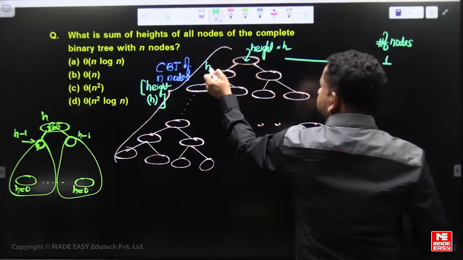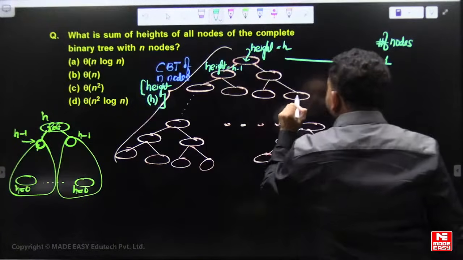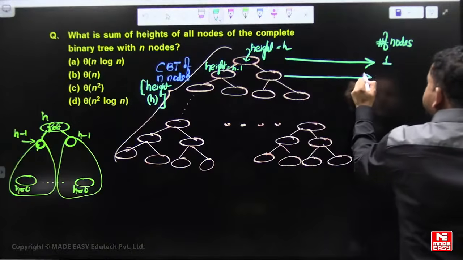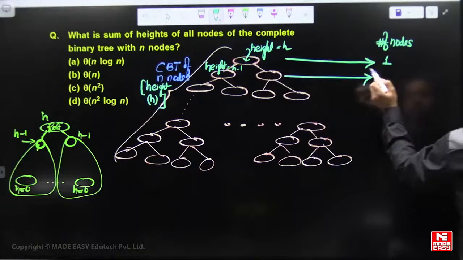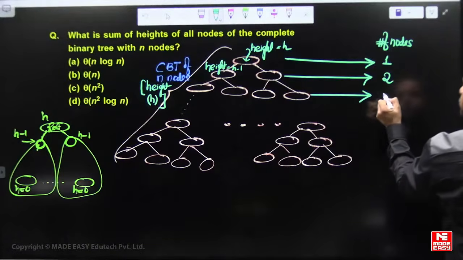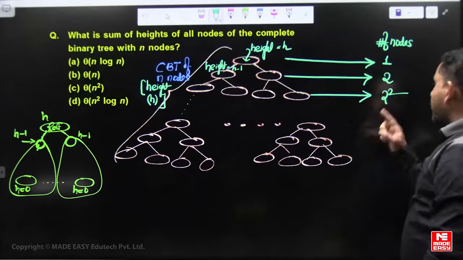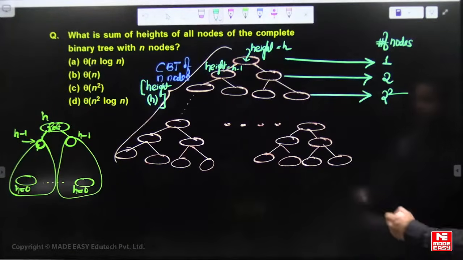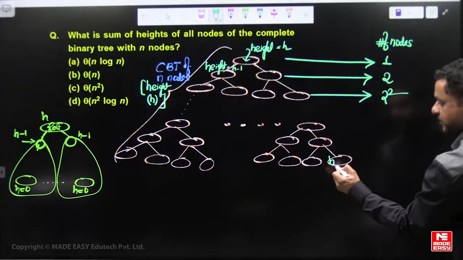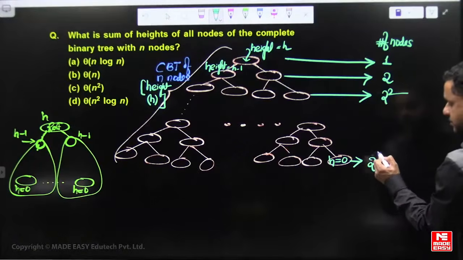Height h minus 1 has two nodes. Height h minus 2 has 2 squared nodes. So 2 power 0, height h minus 1 has 2 power 1, height h minus 2 has 2 square, and so on. This node is height 0, so there are 2 power h such nodes.